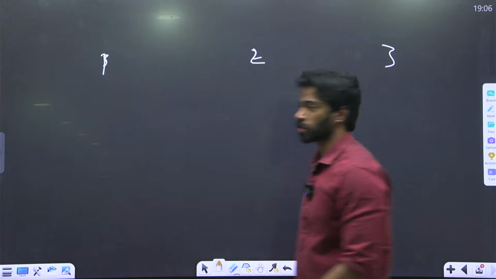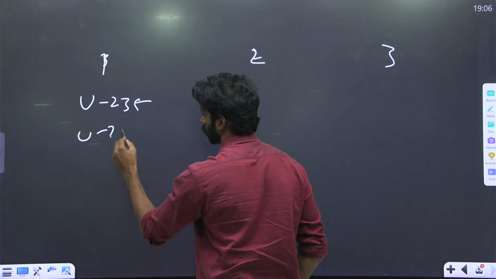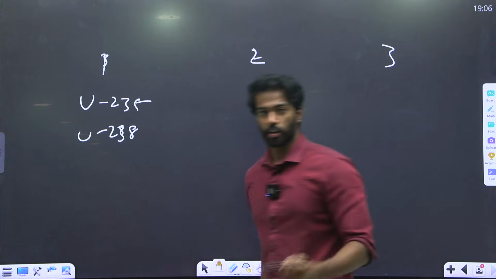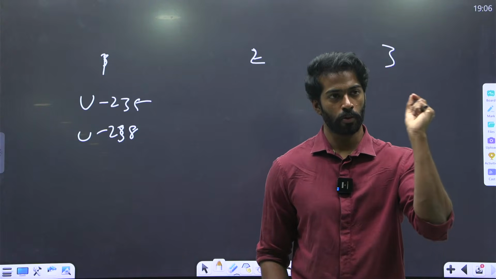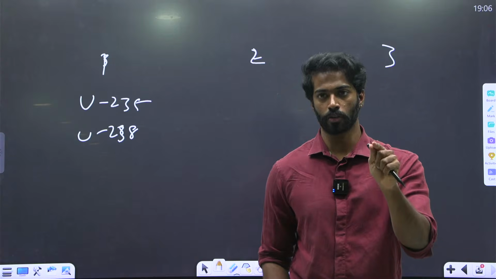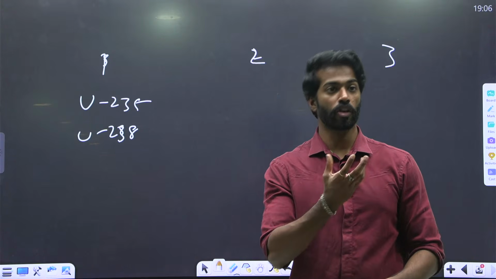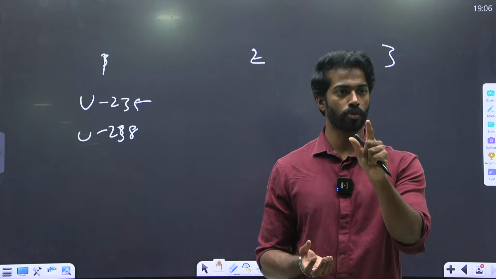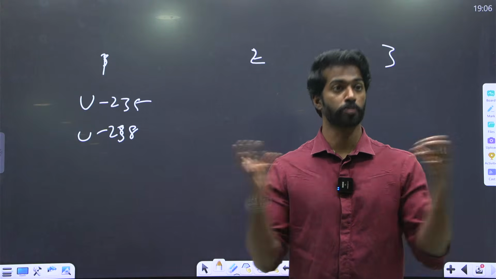In the first stage, they'll be using uranium-235 and uranium-238. Now, uranium-235 is very fissile. Fissile meaning that if you throw a neutron onto the uranium-235, it will burst. And uranium-238 is not fissile at all. Meaning if you throw a neutron onto uranium-238, it will absorb. But for fission, we need explosion.